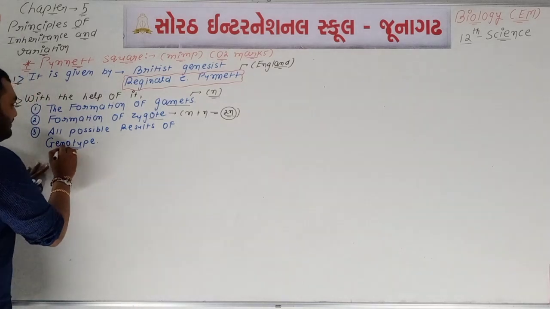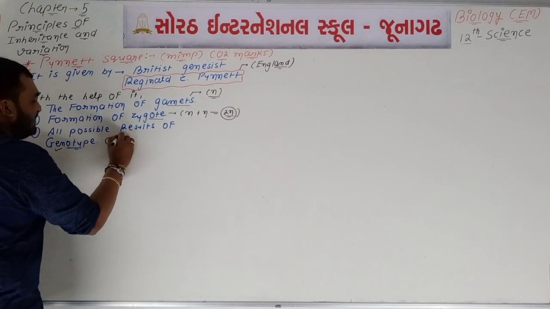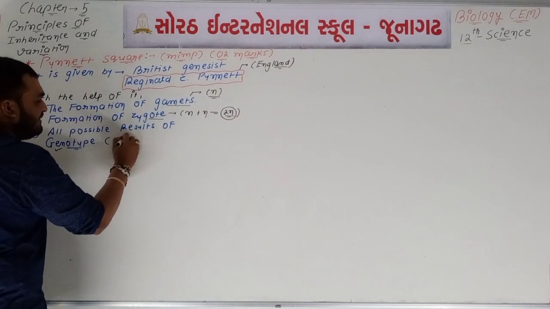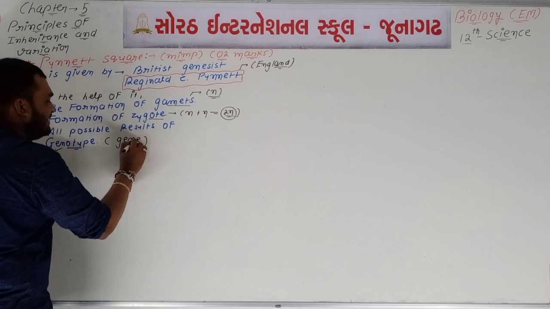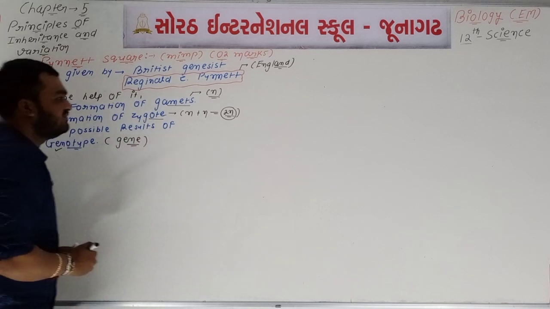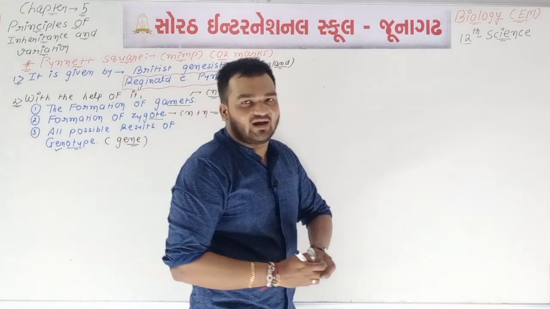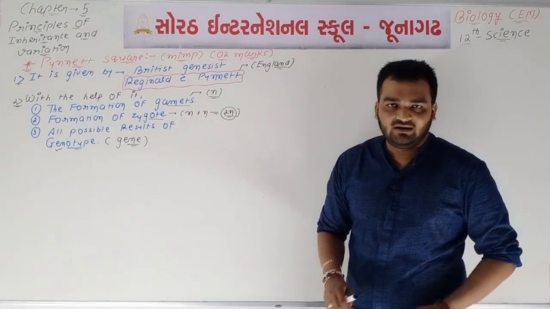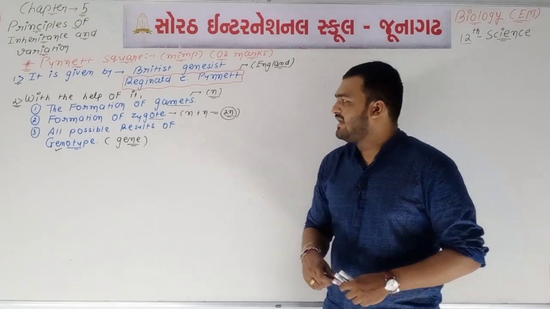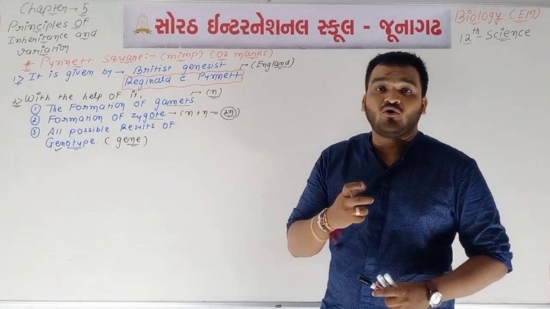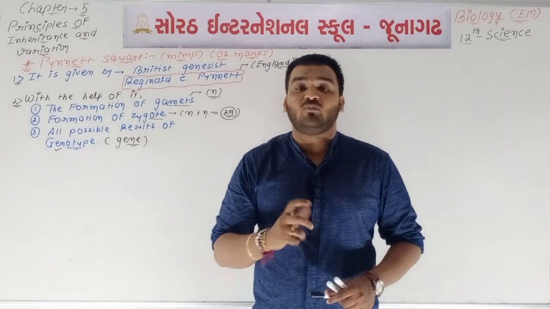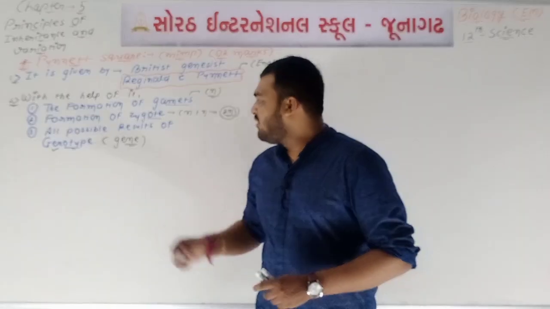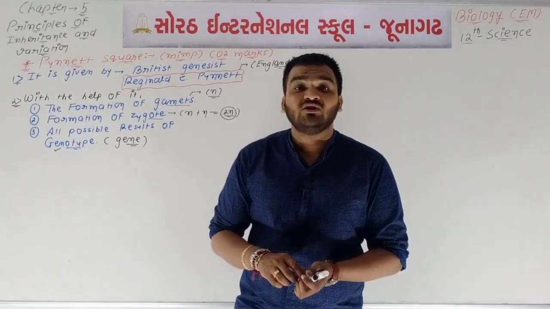And all possible results of genotype. Genotype means the structure of gene, and from genotype the phenotype will be decided. So these three are the important points. With the help of Punnett square, we are going to understand the formation of gametes, then formation of zygote, and then all possible results of the genotype.